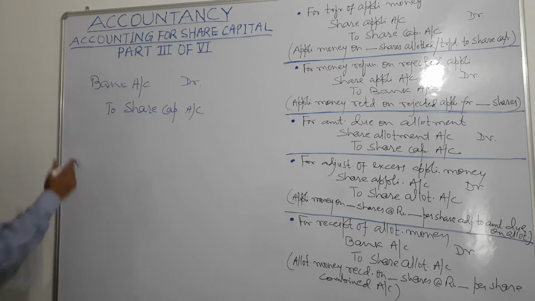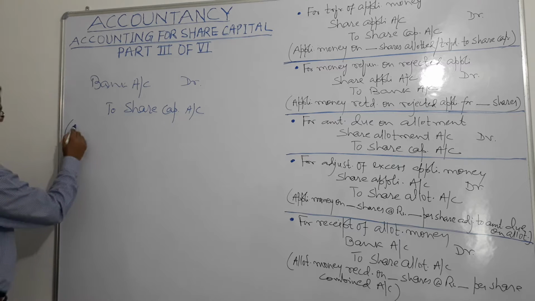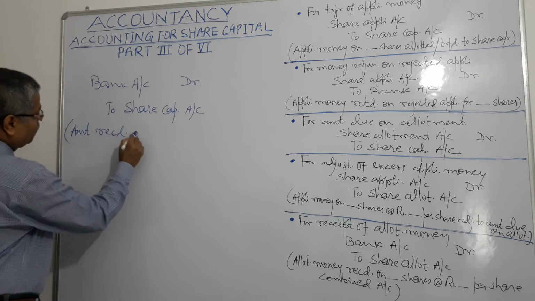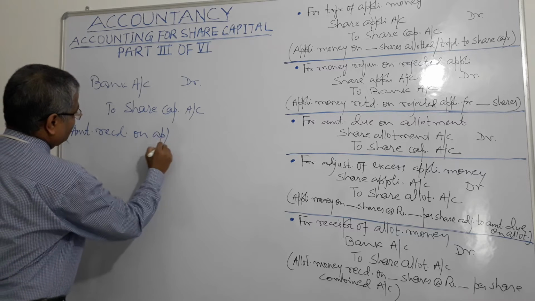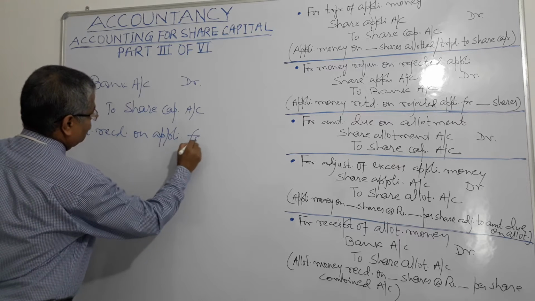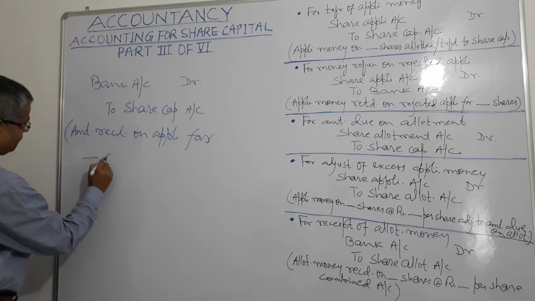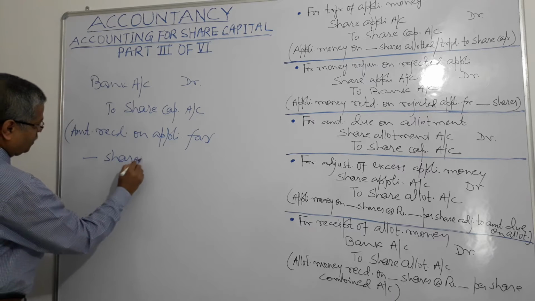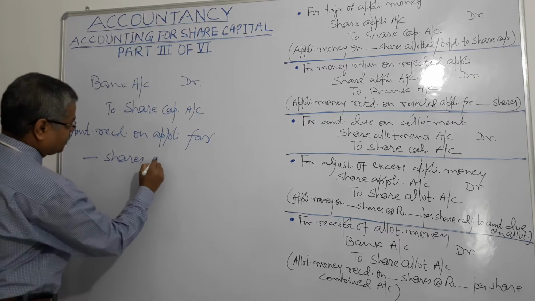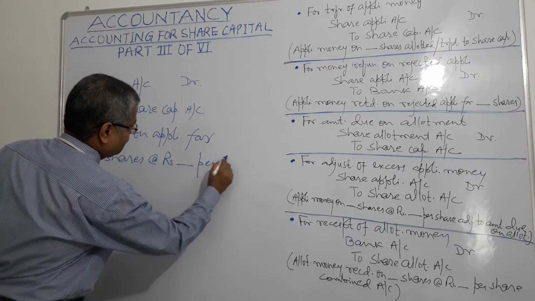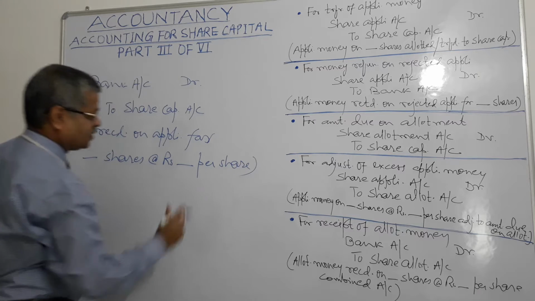And what will be the narration? Narration will be amount received on application for this many number of shares at rupees per share, right?